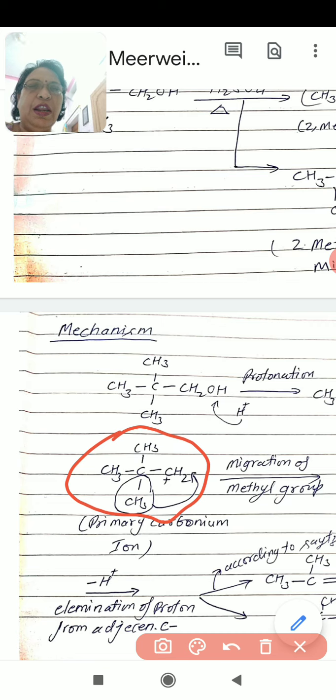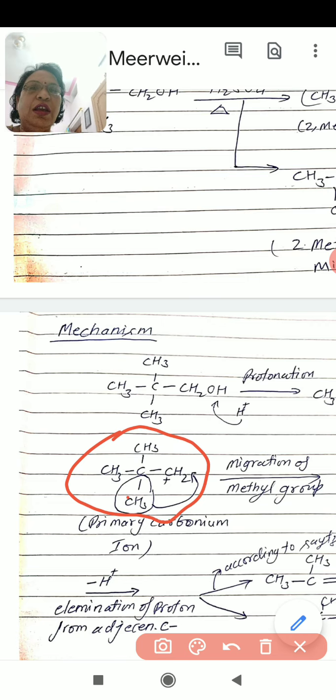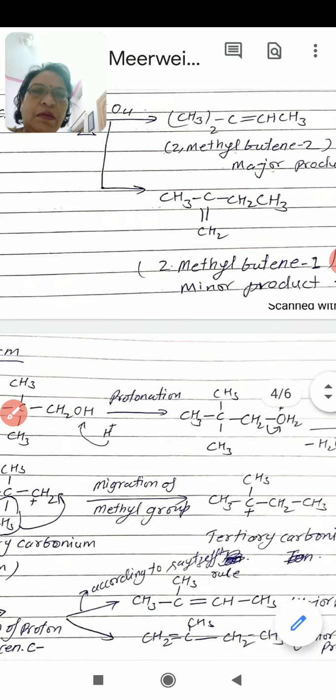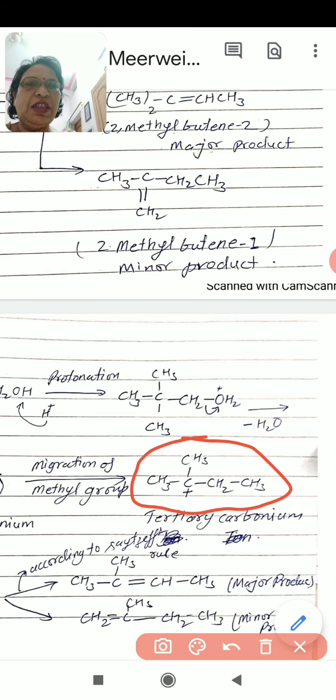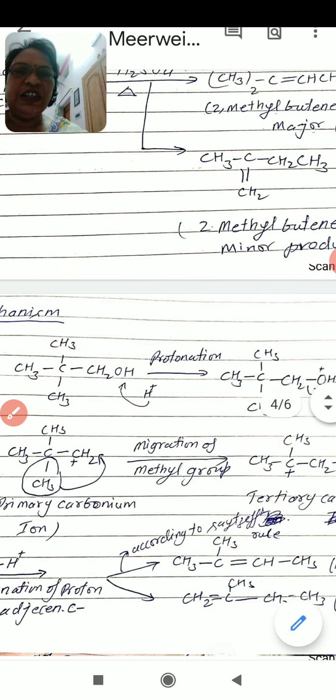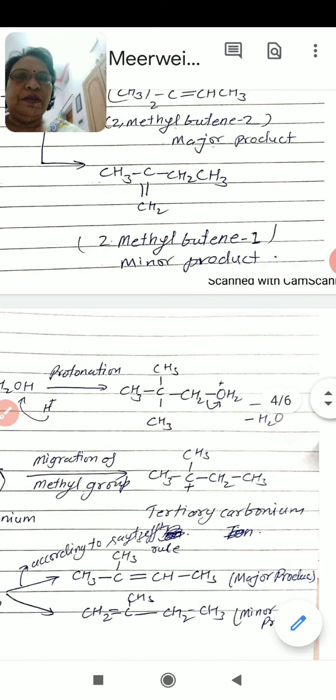So this is a primary carbonium ion. Now, in this neopentyl carbonium ion, a methyl group along with its bonding pair of electrons migrates to this carbonium ion and produces a tertiary carbonium ion. When the methyl group went from here to this carbon, it became a tertiary carbonium ion. So basically, what is the Wagner-Meerwein rearrangement? It is the migration of this methyl group along with its bonding electrons to this primary carbonium ion, and the production of this tertiary carbonium ion.